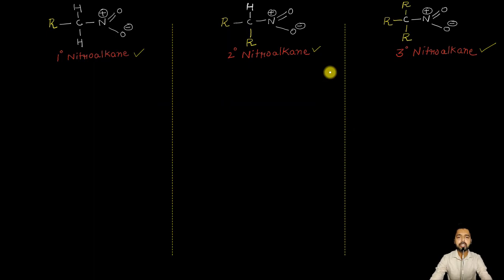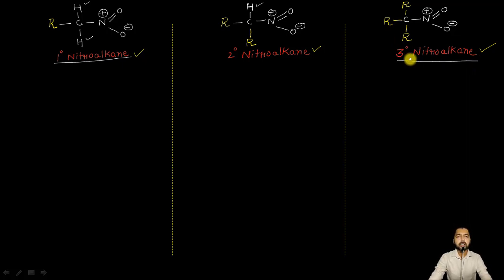So right on your screen, you can see the different categories of the nitroalkanes. In the first type, that is a primary nitroalkane, there are two alpha hydrogen atoms. The first one is this, and this is the second one. In the secondary nitroalkane, only one alpha hydrogen atom is present, and it is this one. On the other hand, in a tertiary nitroalkane, this carbon atom is attached to three different R groups, and it does not have any hydrogen atom. This means the tertiary nitroalkane does not carry any alpha hydrogen atom.